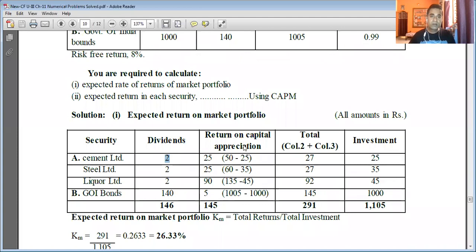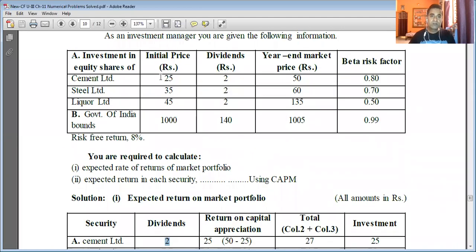We can make out that the initial price of an equity share of Cement Limited was 25 rupees, but at the end of the year, the market price of Cement Limited has increased to 50 rupees.